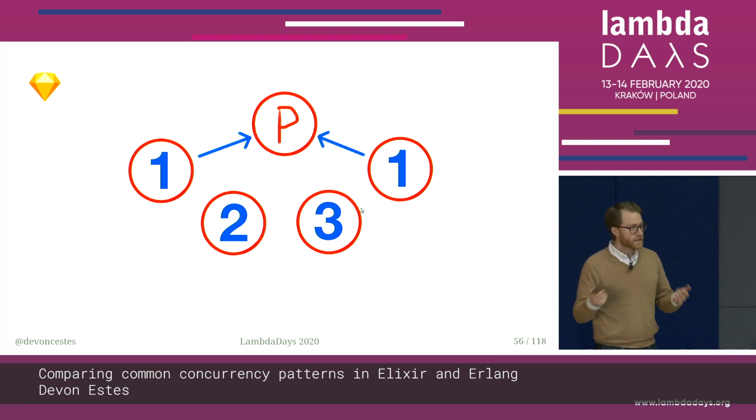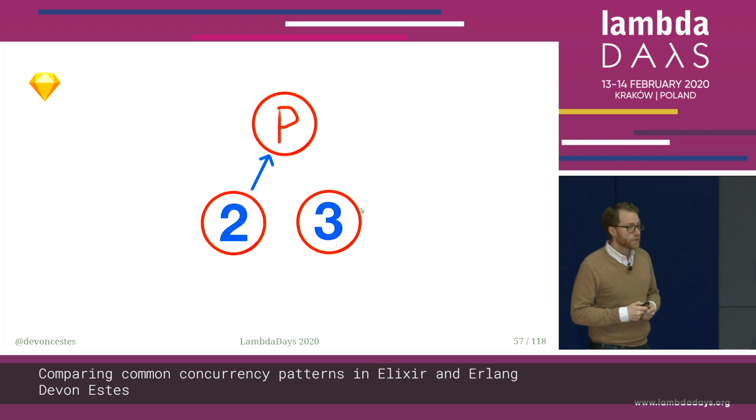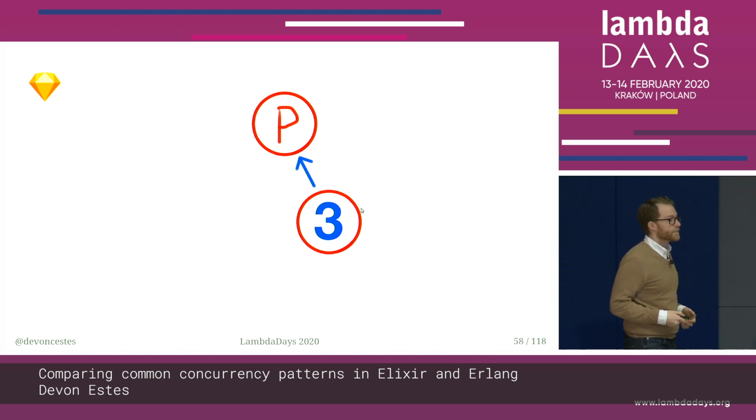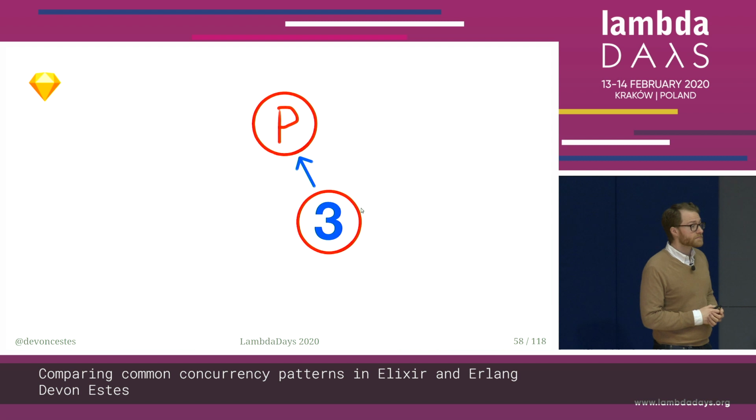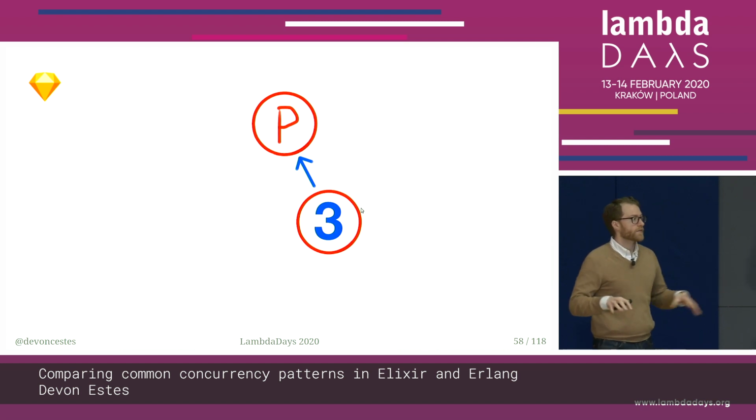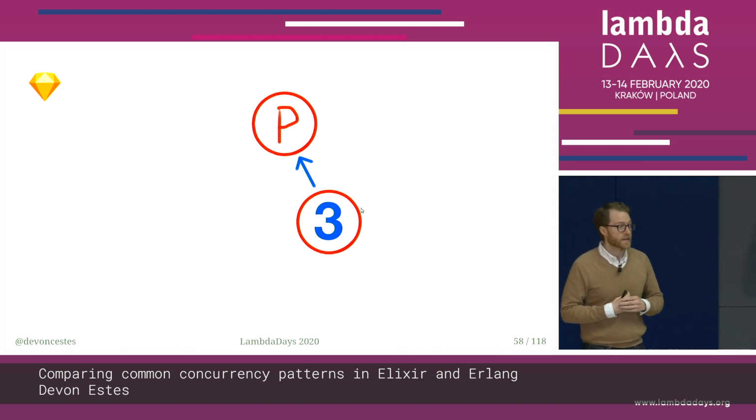And then when they're done, they send their messages back to the parent. And then they go away. They exit, and they get cleaned up by the garbage collector, and that's it. It's a pretty simple pattern, but it's a really, really powerful one, because it allows you to essentially do work in parallel, but then to get some reduced value of all of that work in parallel back to the parent process. Whereas with embarrassingly parallel, you didn't get anything back to the parent process. You just did the work and didn't care about the result. Here, we care about the result.